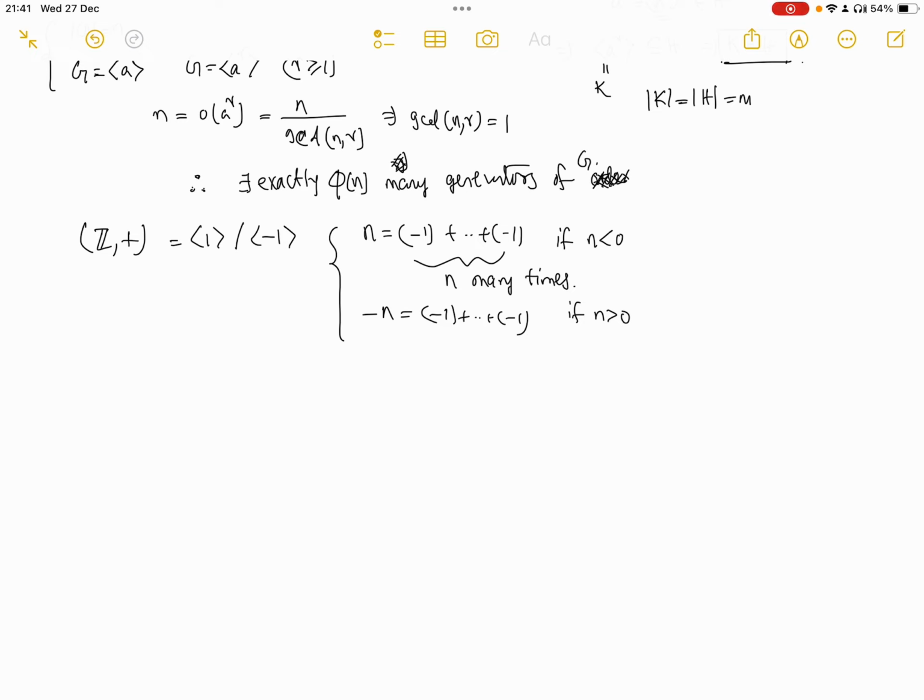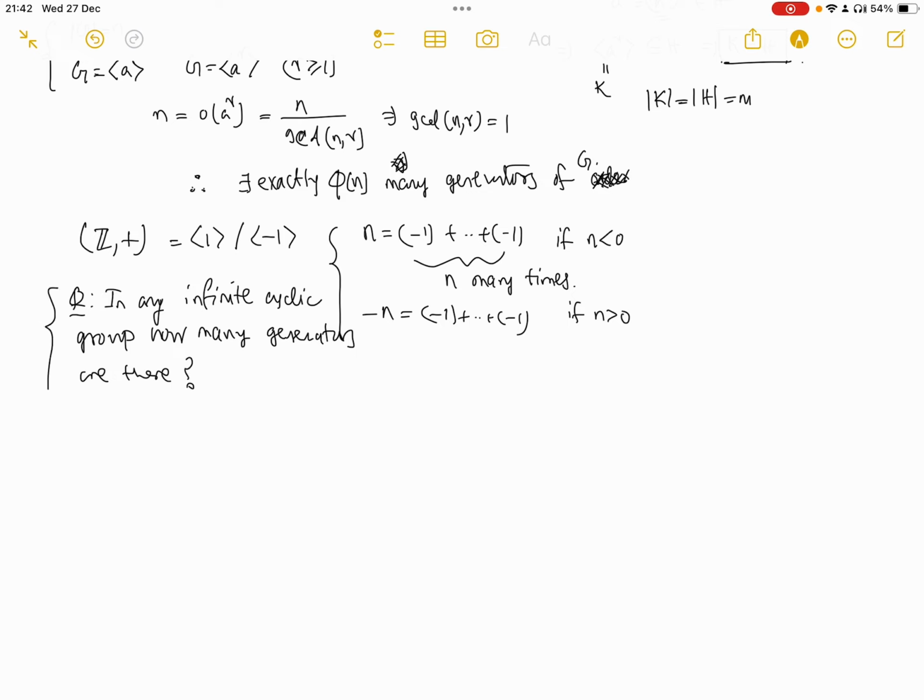So now the question is, in any infinite cyclic group, how many generators are there? There is another question that you may think about, so I will come to it later.